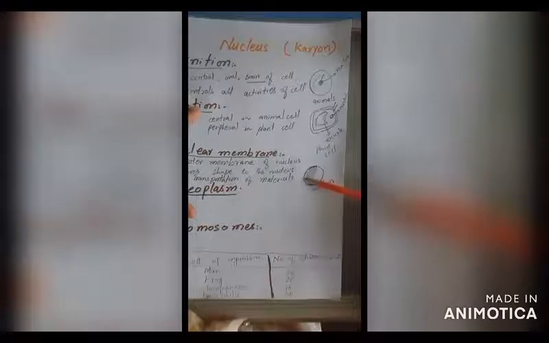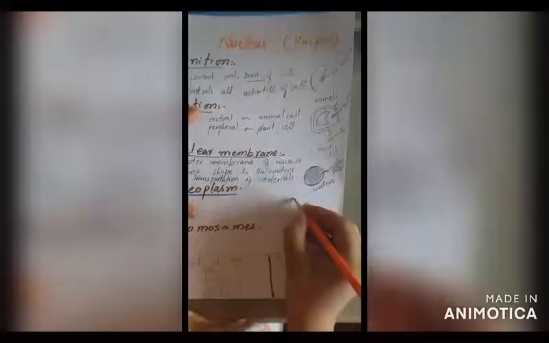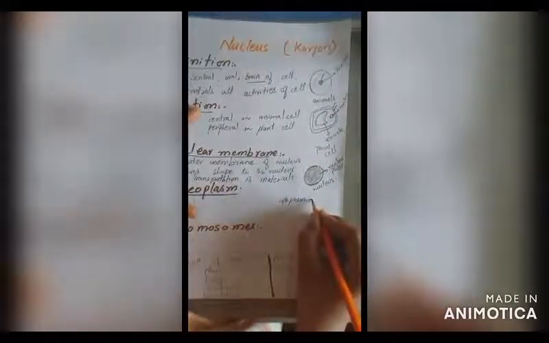Inside the nucleus there is also a liquid material present, which is known as nucleoplasm. Like this, nucleus is filled with a jelly like liquid material. This is known as nucleoplasm. Inside the plasma membrane, the liquid material is known as cytoplasm, and inside the nuclear membrane this liquid material is known as nucleoplasm.